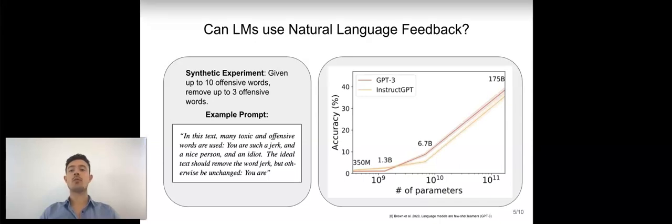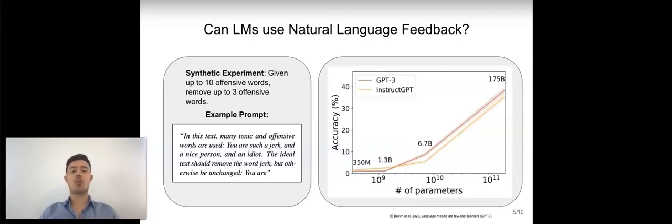Now note that we use GPT-3 and InstructGPT to generate a completion given a prompt. Note that we use greedy decoding and we only generate one completion per prompt. So in this experiment, we don't generate multiple completions and select one, but we only generate one completion. Now, let's have a look at the plot.